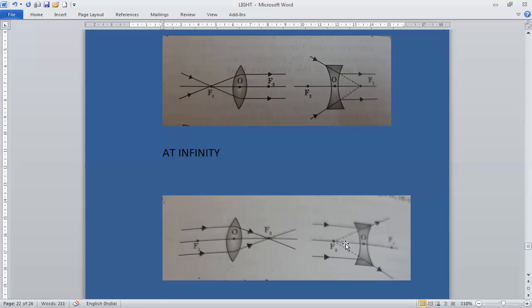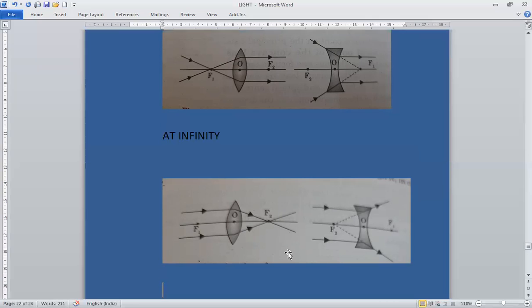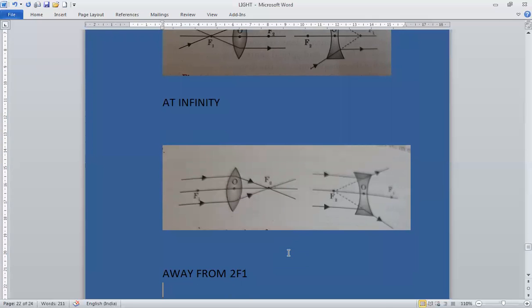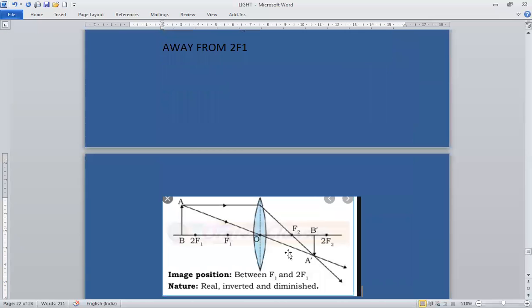Virtual and erect, why? Because we are extending these rays backwards. So, object at infinity, image at focus. Small in both cases, real and inverted in the convex lens, and virtual and erect in the concave lens.